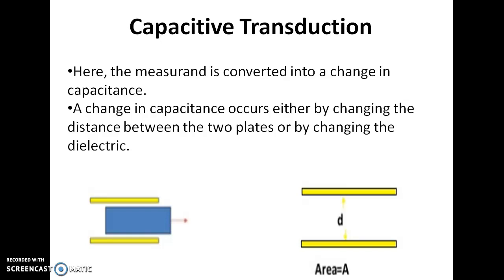Here we can see two diagrams. First one is two plates consisting of a dielectric. If you change the dielectric, then the capacitance will change. And in the second diagram we can see the distance between the two plates. When we vary the distance between two plates, the capacitance of the element will change.